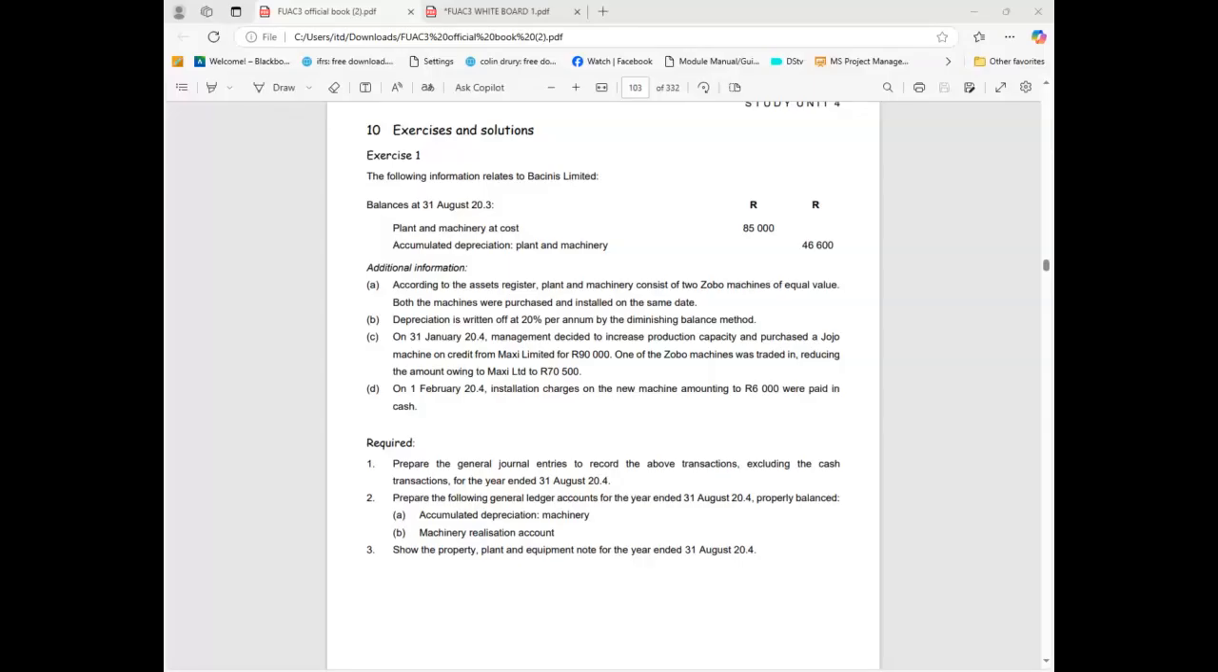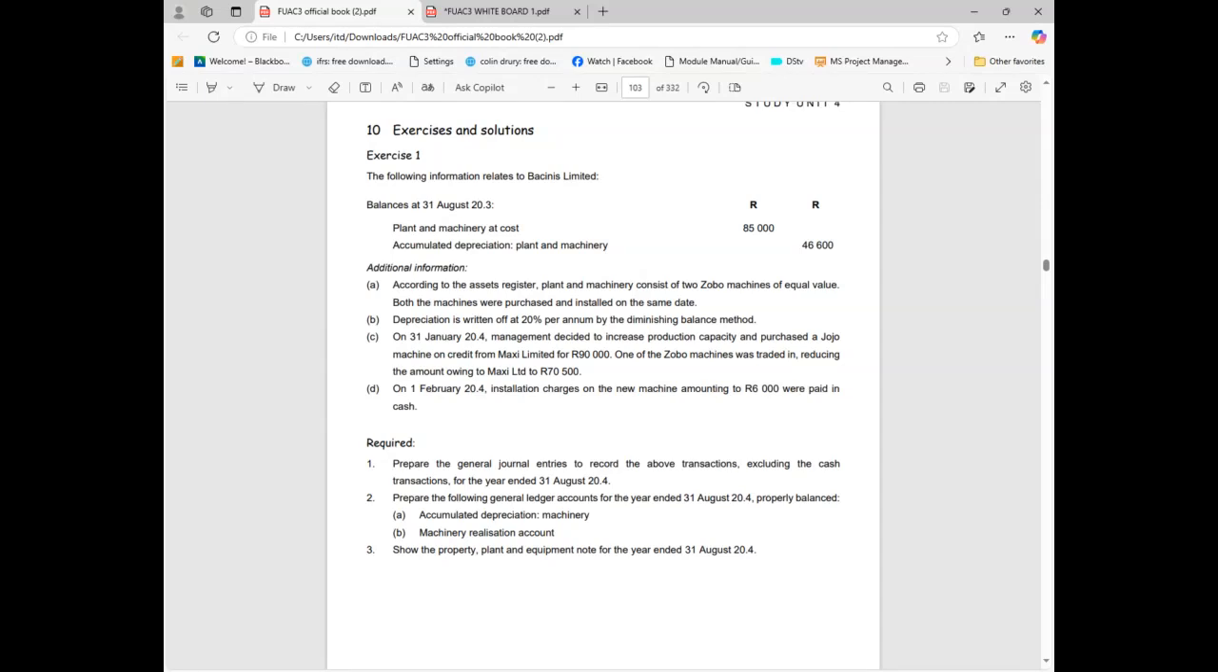In previous accounting, like the one that we did last semester, I think you can remember we spoke about assets, remember? And those assets were divided into two, namely current and non-current. So this exercise is based on the non-current assets. To be specific, we call them property, plant, and equipment.